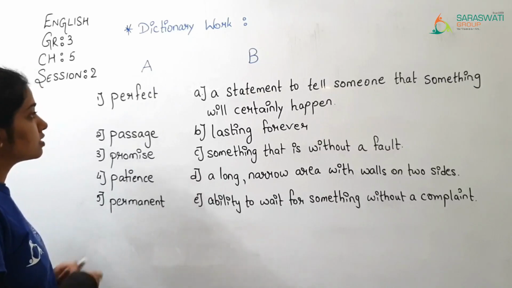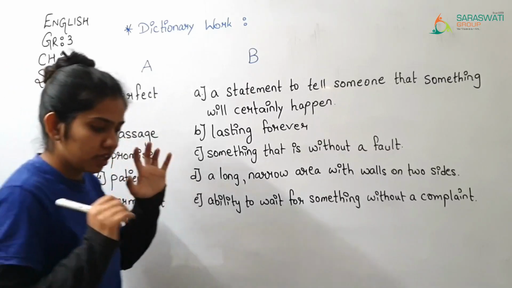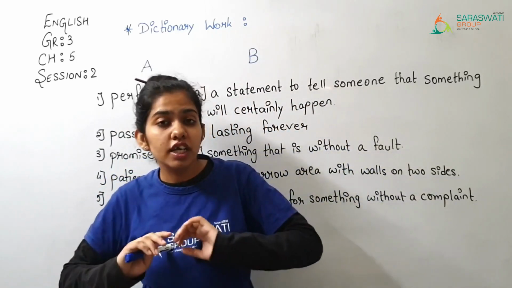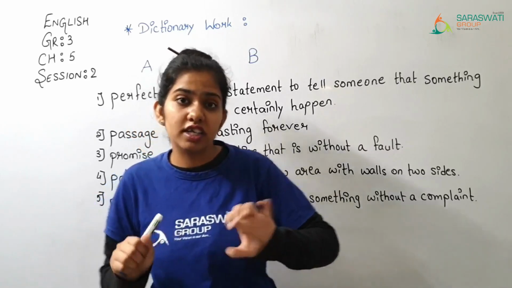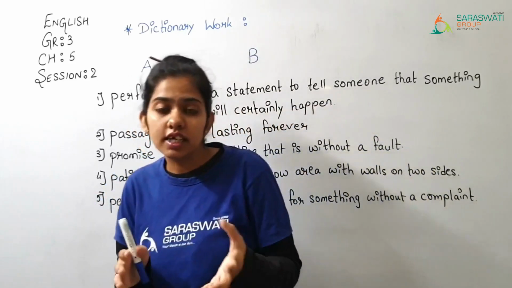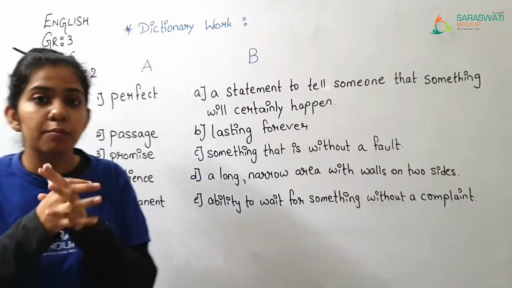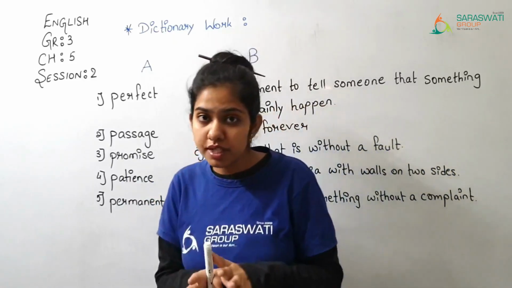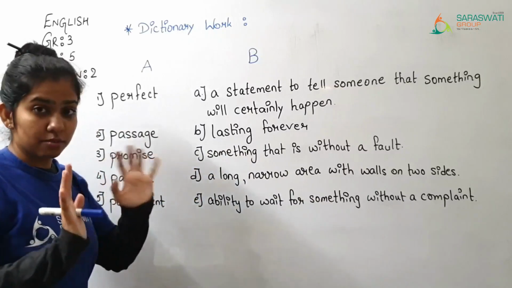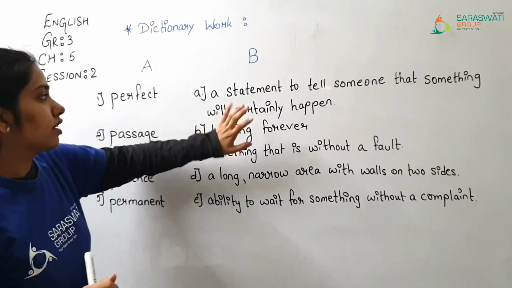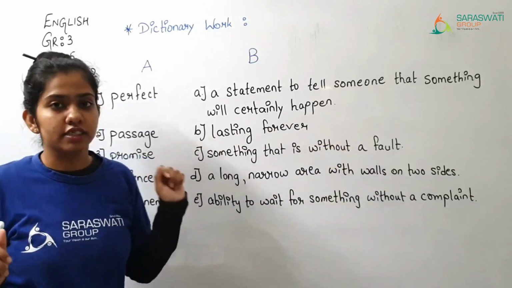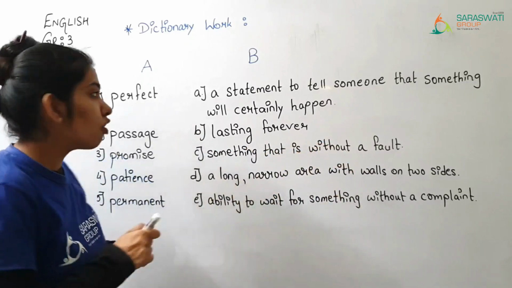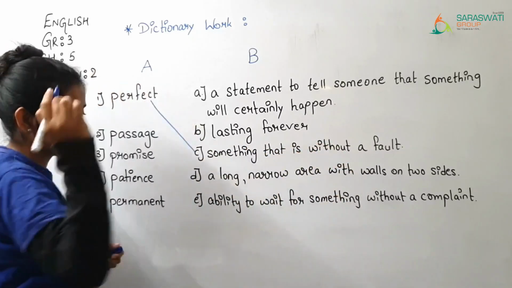Okay, so the first is perfect. Perfect means what? Such kind of a person who is doing everything in a very perfect way without any kind of mistake or fault. उसका कभी भी कोई fault नहीं निकलता है, वो कभी भी कोई भी चीज गलत नहीं करता है, right? So that is perfect. You have done a perfect work, means आपने जो किया है वो एकदम बढ़िया किया है without any kind of a mistake. So इसका कोई option है यहाँ पे that something that is without a fault? Yes, something that is without a fault. So the meaning of perfect is something that is without a fault. So for perfect that is C.